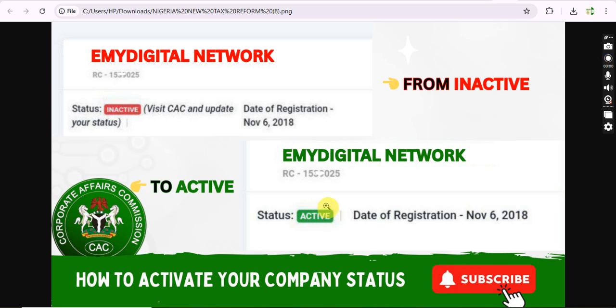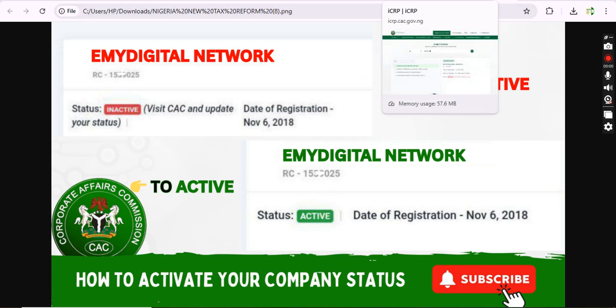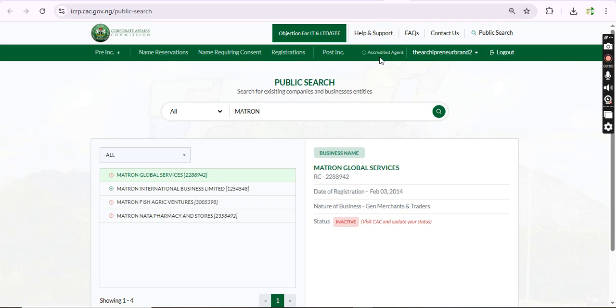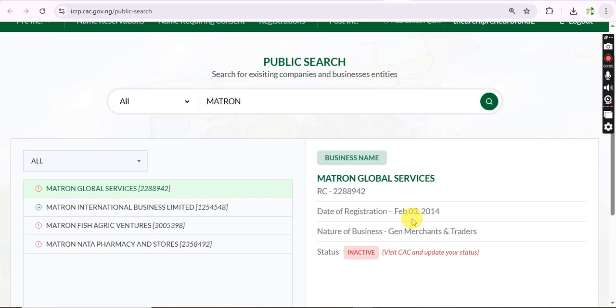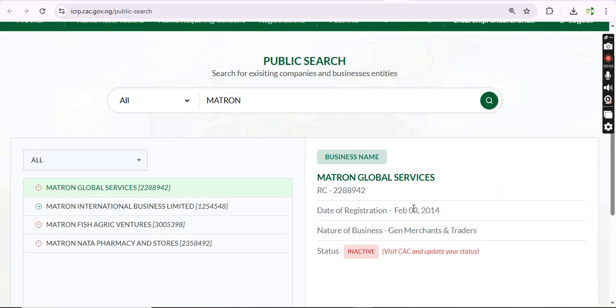So now let's talk about why your CAC status is showing inactive. Number one, you have not filed your annual returns with CAC. That's one of the reasons why it is showing. As you can see here, I do not know this company, but you can see this is showing inactive. Let me zoom in for you to see. The reason it is showing inactive is that they've not filed their annual return up to date.